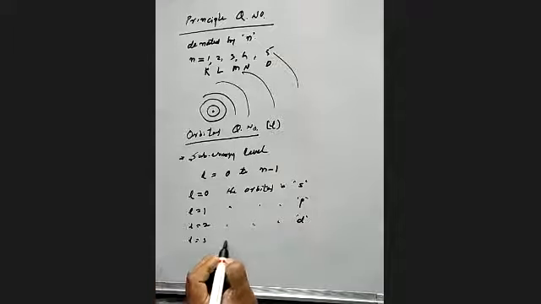When l equal to 3, the orbital is f. When l equal to 4,